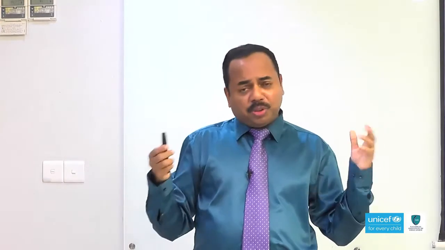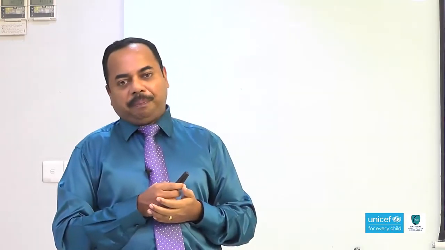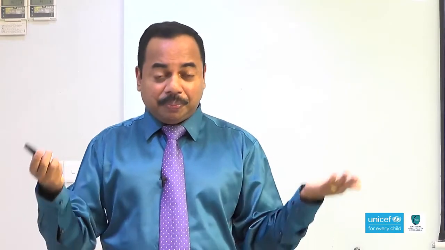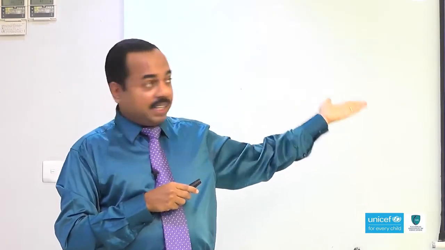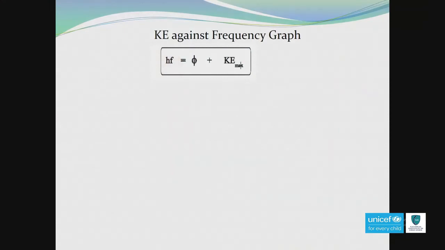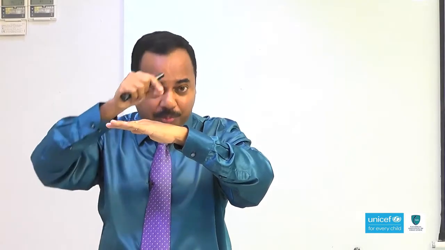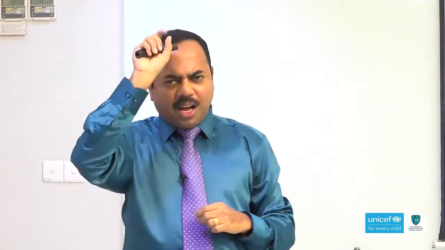Now, one of the most important graphs, which they have already asked more than 3 or 4 times, is kinetic energy against frequency. But before just memorising the shape of the graph, if you understand it, it is very simple and interesting. Look at this equation. We have already discussed energy is equal to work function plus kinetic energy. Just imagine there is a metal surface, photons are falling and electrons are emitting. You are doing one experiment. So, hf is the energy of the incoming photon, work function phi is the work function of the metal, and then the kinetic energy. I have a question.